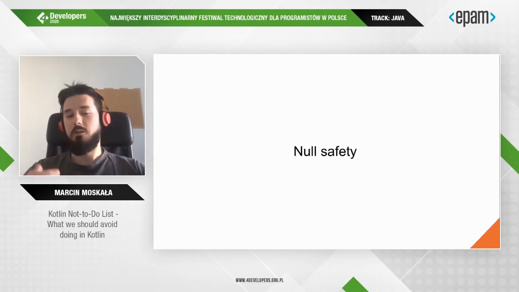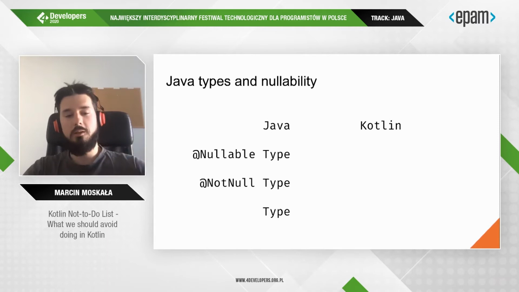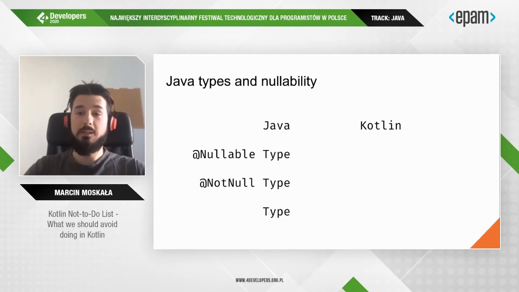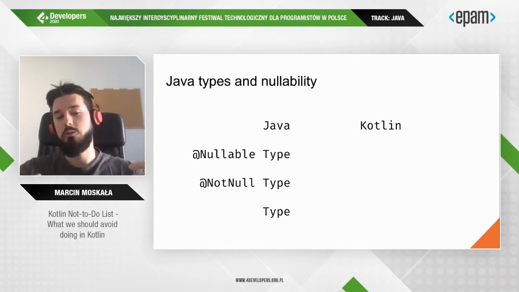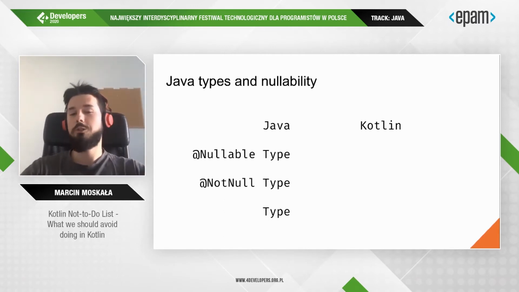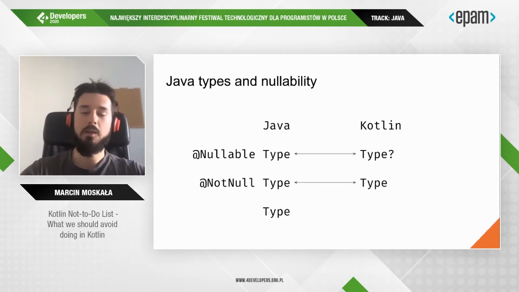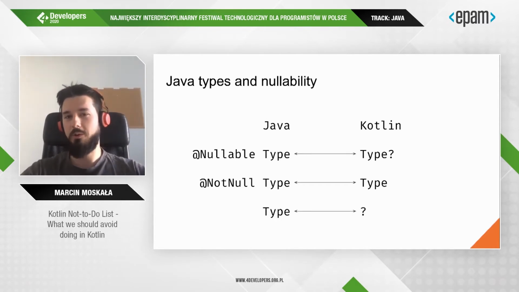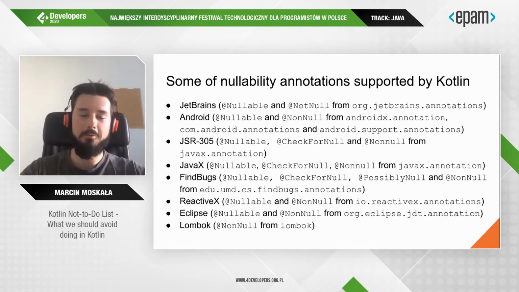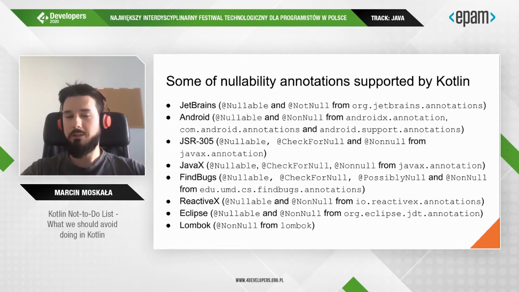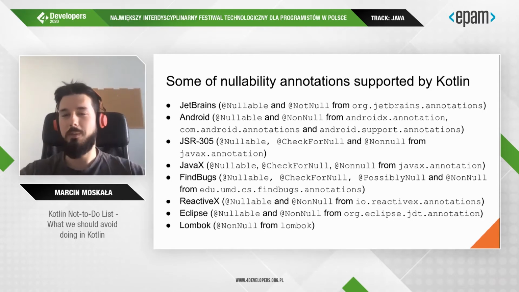Another side of this problem is null safety. The problem is when we interoperate between Kotlin and Java. Java does not have strict null safety mechanisms, and so it uses annotations to inform if something is nullable or not null. We trust those annotations and translate them one-to-one to Kotlin's nullable and not null types. But what if it is not clear at all? We do not like this kind of situation, and we avoid it as much as we can using a variety of annotations. This was actually the first thing that happened in Android when they started supporting Kotlin. They introduced these annotations in many places.